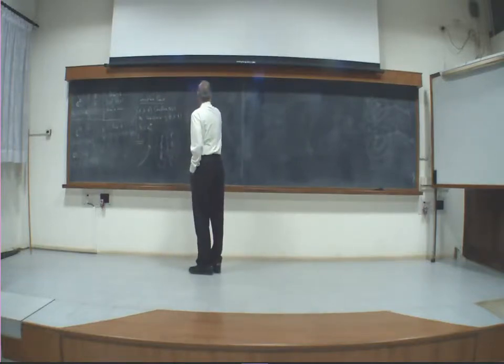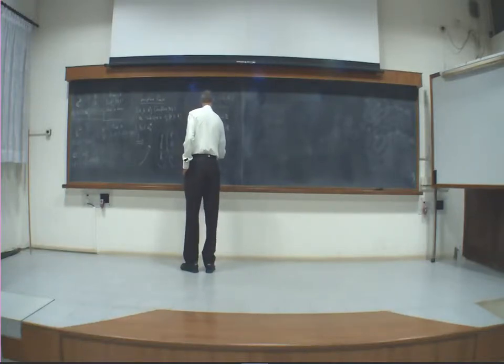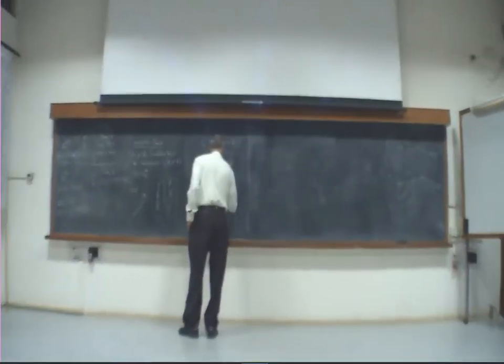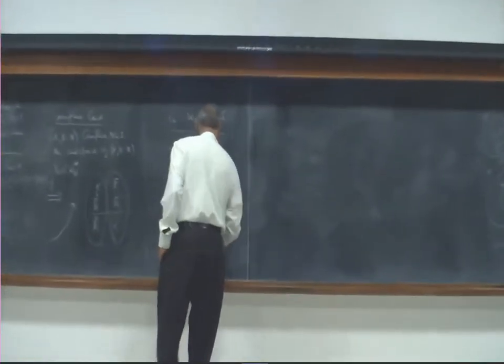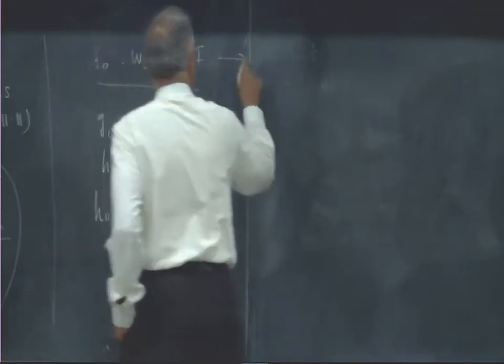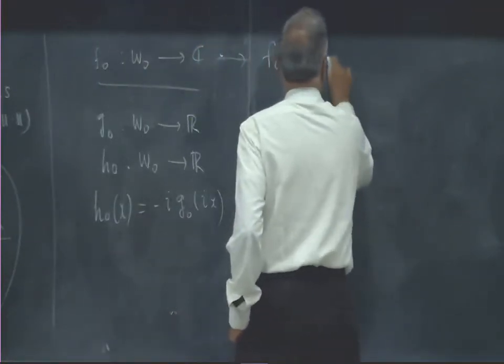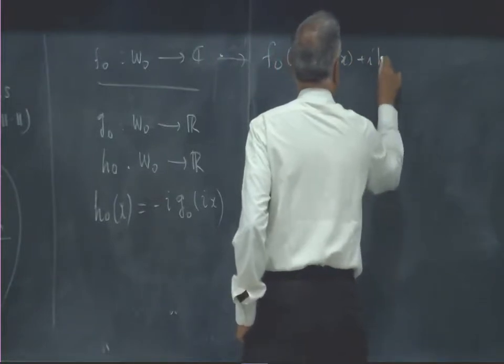We have F0 from W0 to C. From this we got a G0 from W0 to R and an H0 from W0 to R, where H0 of x is minus G0 of ix. And I wrote F0 of x as G0 of x plus i H0 of x.